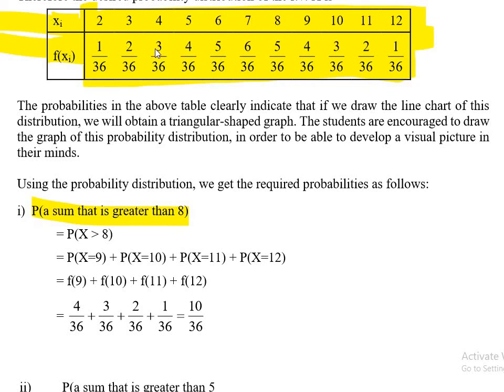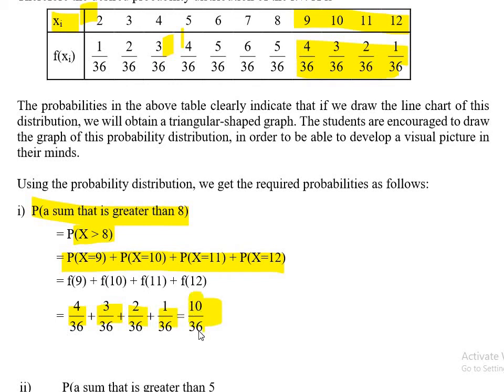Let me erase this highlighter and redo it, because now I am interested in the sum greater than 8. Sum greater than 8 means from 9 to 12, so 9, 10, 11, 12. If I add these four values, this will be the probability. So I add the probability of 9, 10, 11 and 12, and I got 10 by 36. This is the probability that the sum is greater than 8.